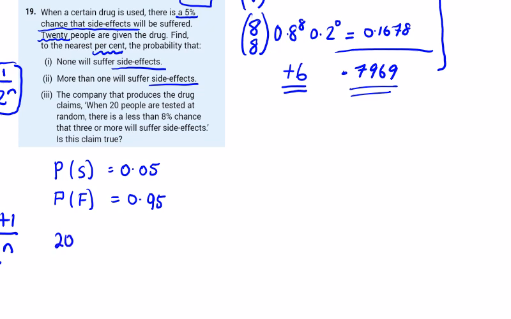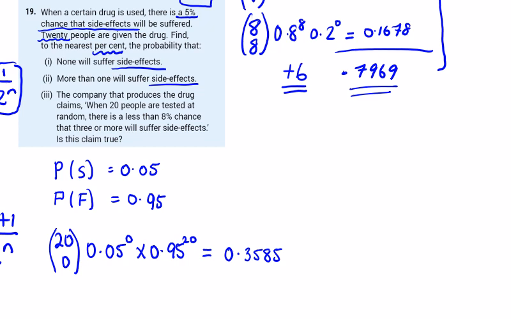So none of the 20 will suffer from side effects. So success here is 0. And multiply that by 0.95 to the power of 20, and we get the probability that none will suffer side effects. 0.3585. And we were asked to the nearest percent, 35.85%, 36%.